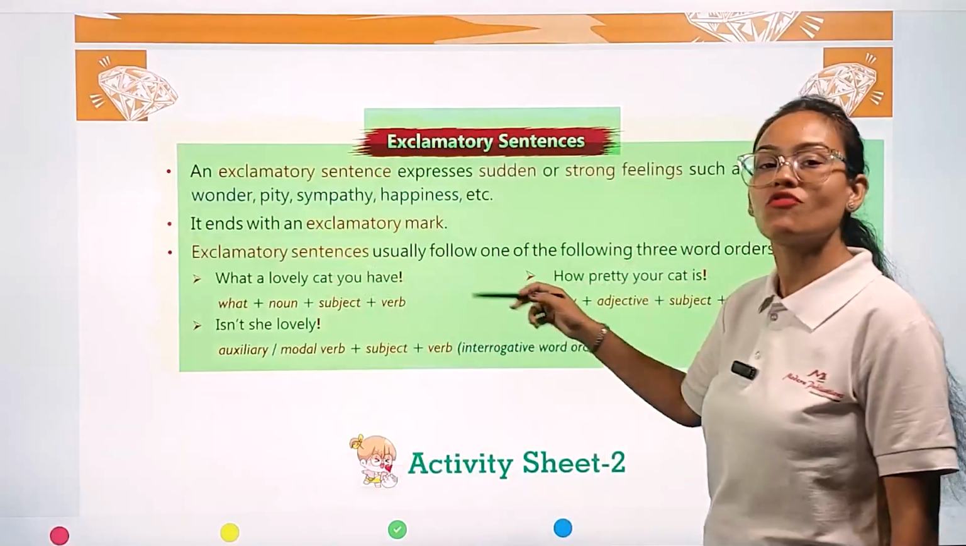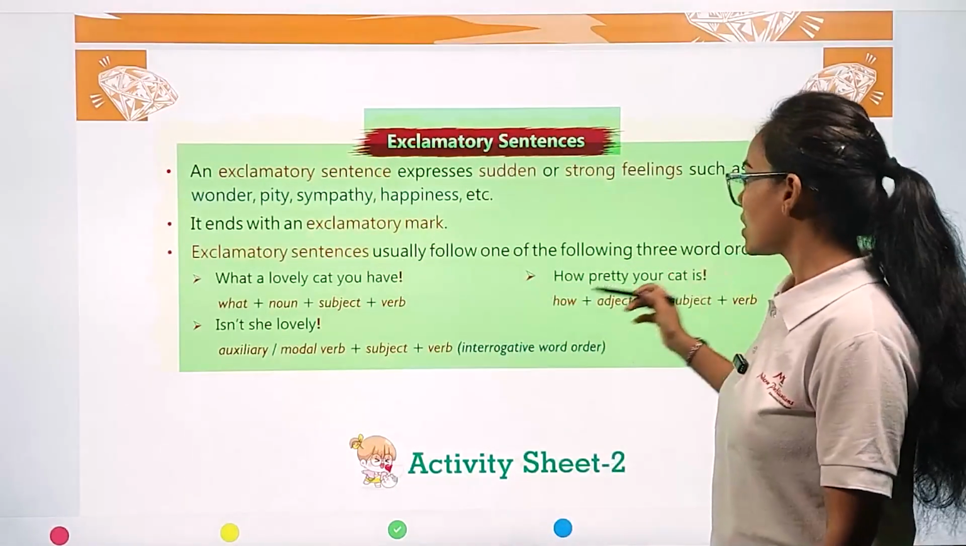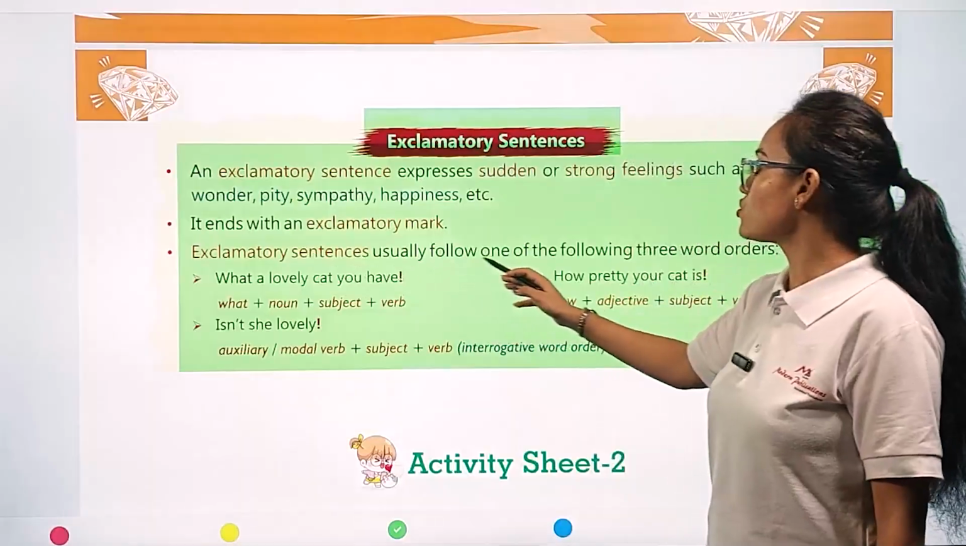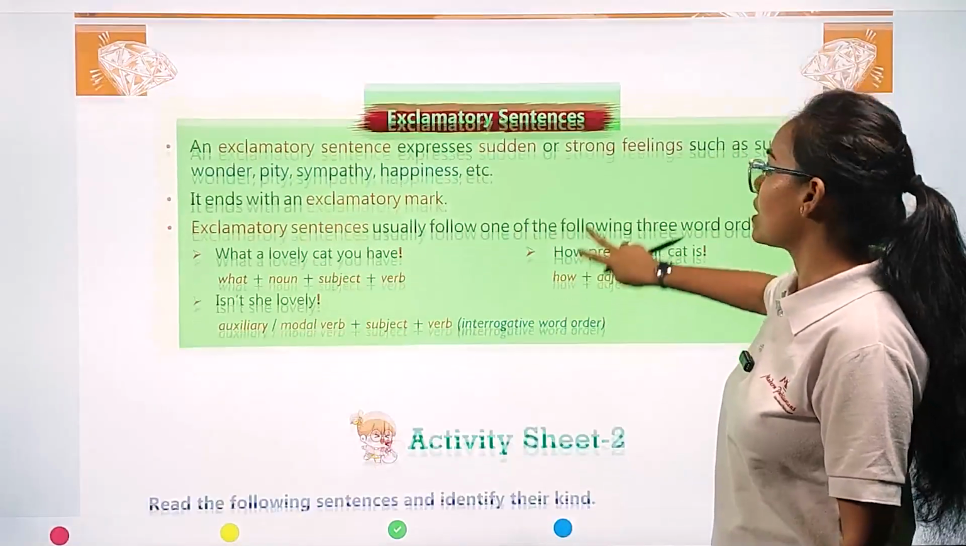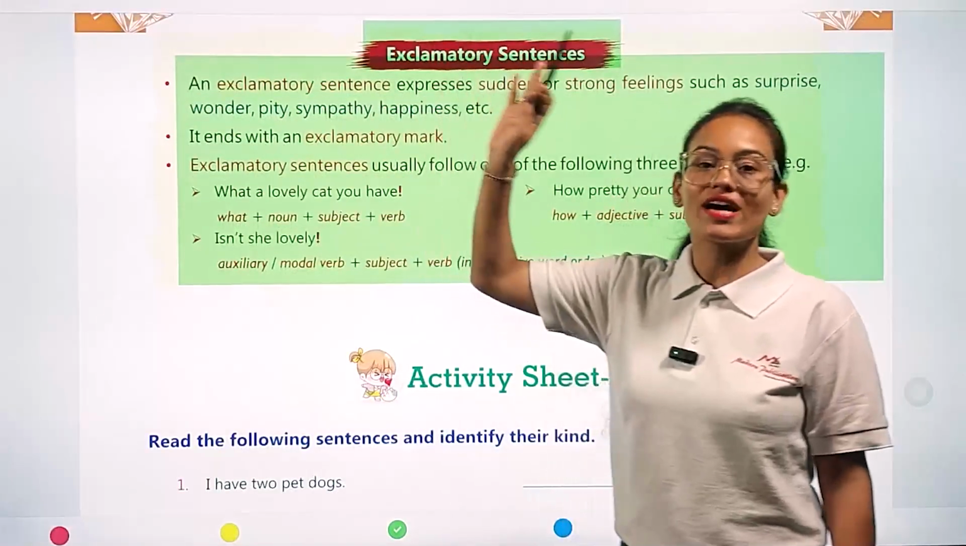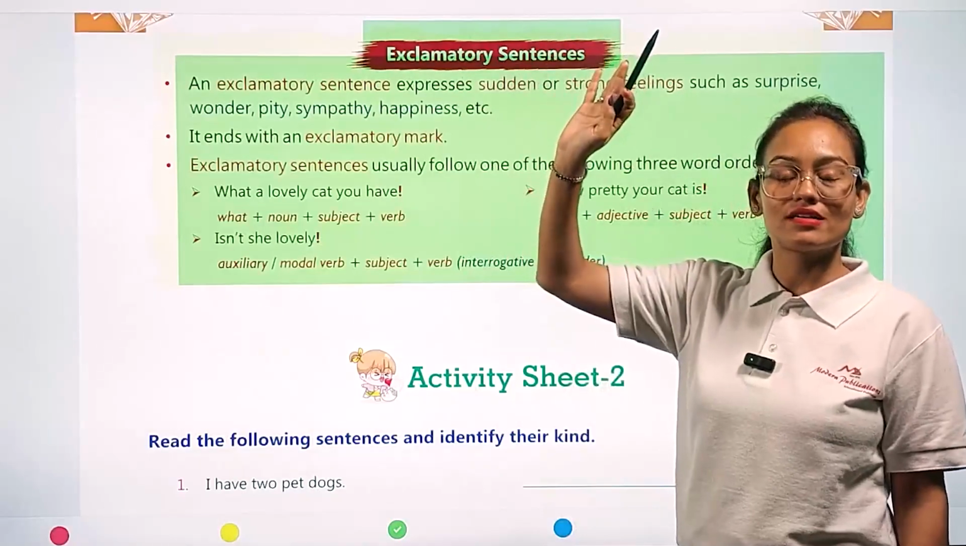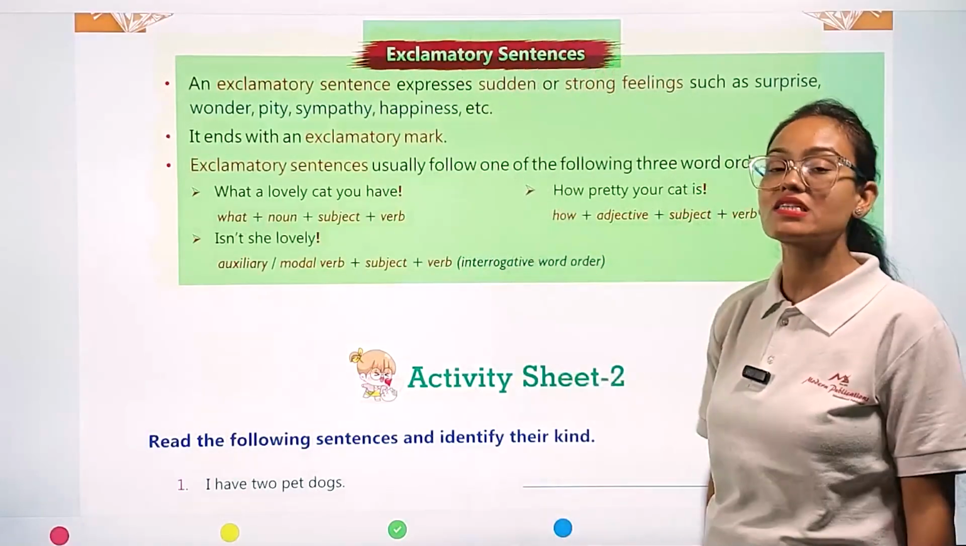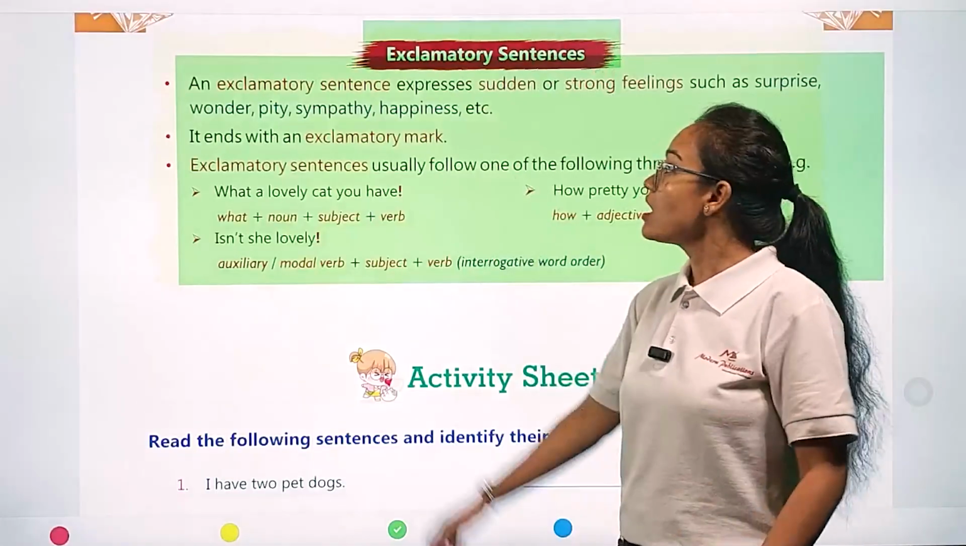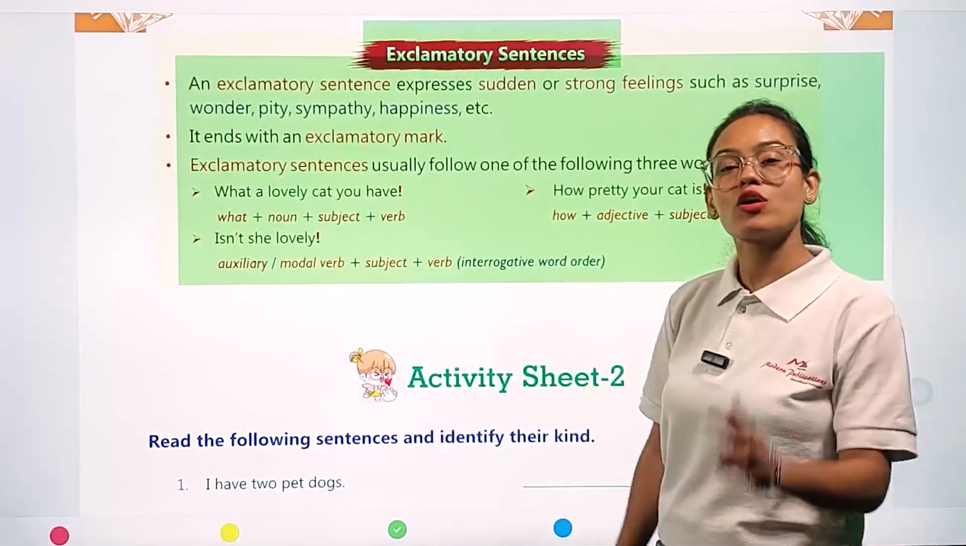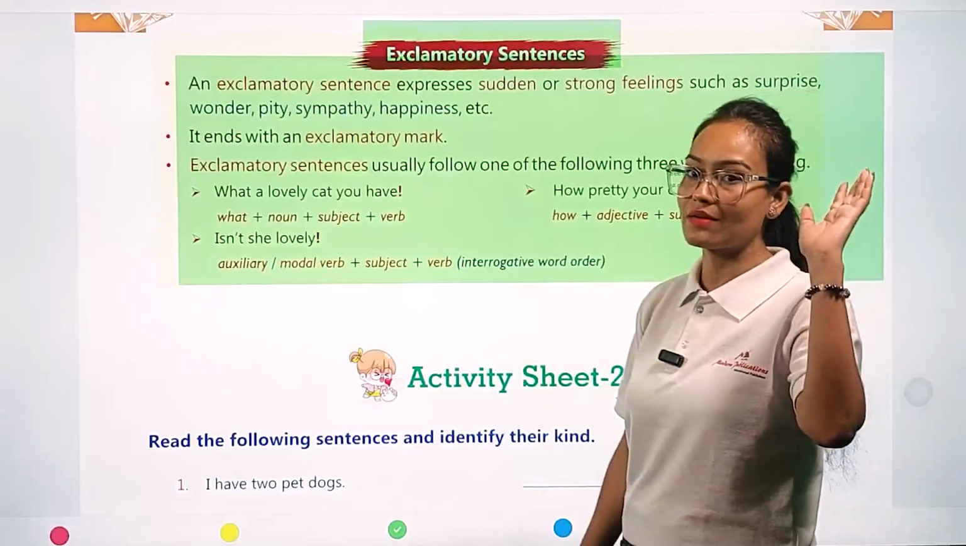Exclamatory sentences also follow a rule: they usually follow one of three word orders. My dear student, interrogative sentences, declarative sentences, and imperative sentences all follow one simple rule. But exclamatory sentences follow three types of rules, either one of them.